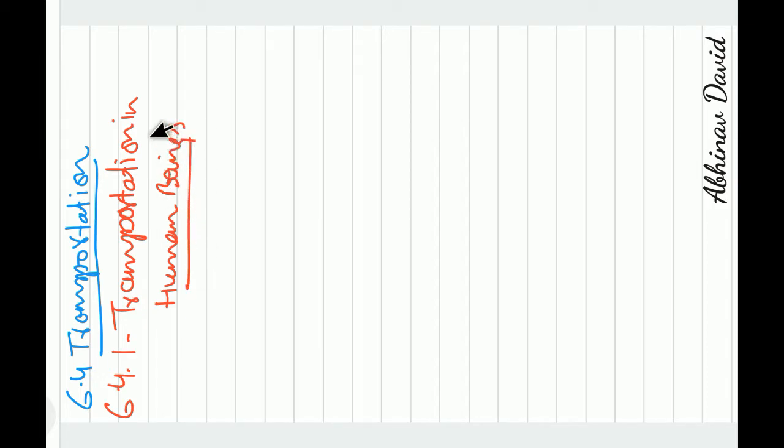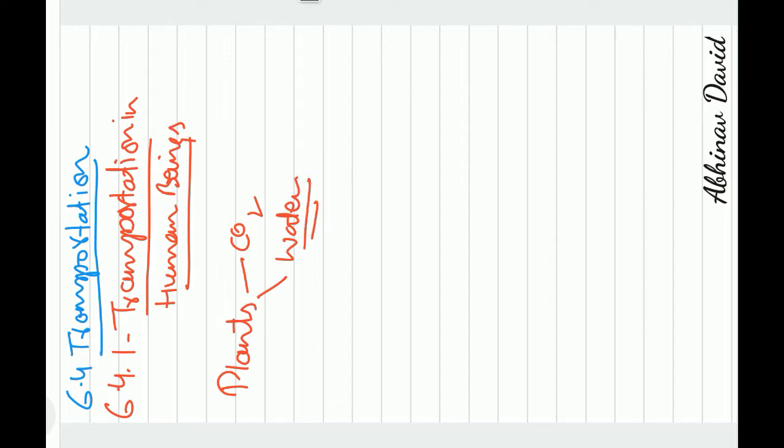Now before we start transportation in human beings, let me tell you why transportation is important. Already we have discussed in the overview that organisms take food from outside sources, or they prepare the food. If we talk about plants, they prepare the food by using carbon dioxide and water. Now water has to be transported, and you have already learned in 9th class that it is transported through the xylem vessels. So transportation is important in plants also.